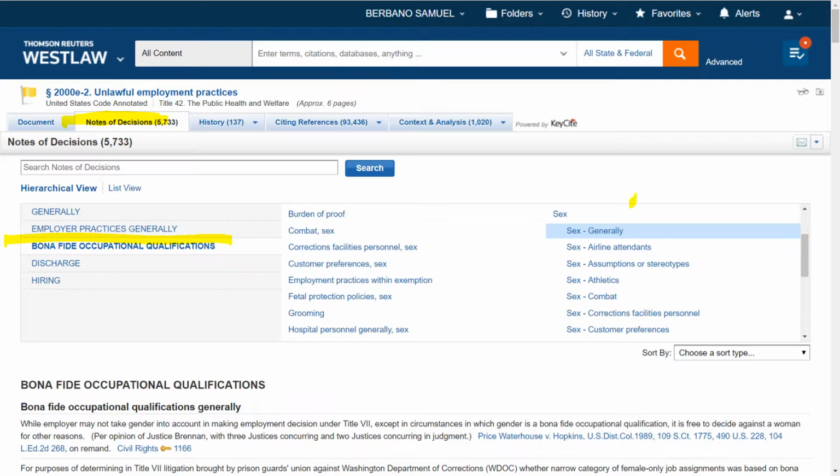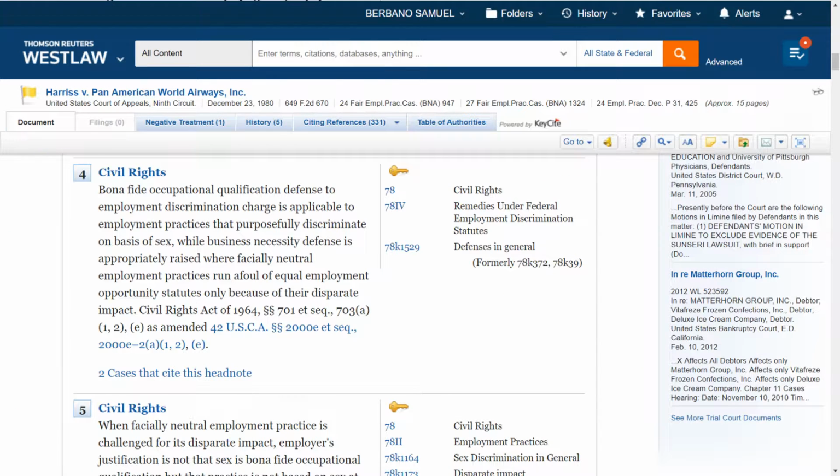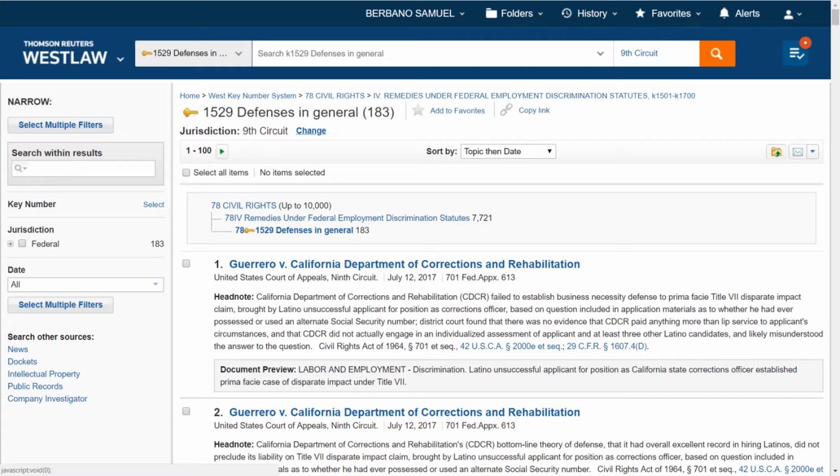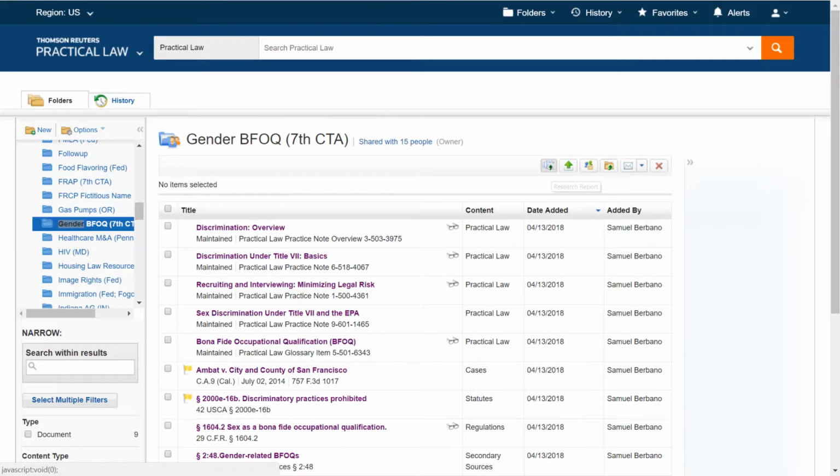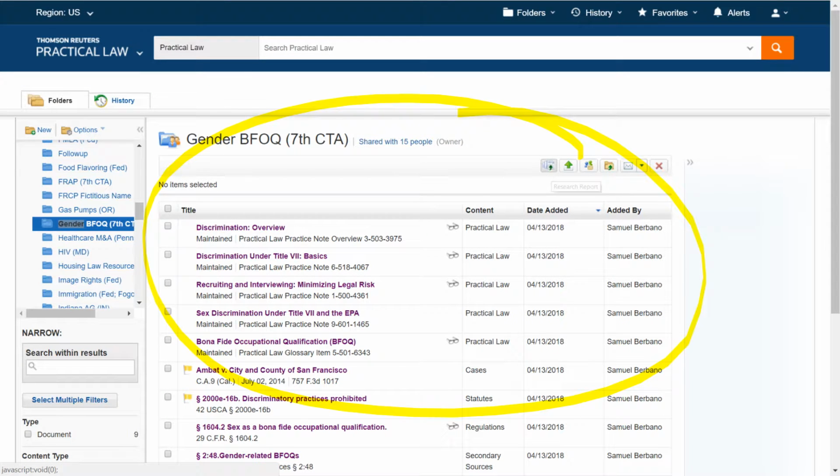If you're in there, then again, you see how is a taxi driver different than an airline attendant, different than athletics, different than combat. We will tell you, and once you're there, use those West key numbers like this defenses in general thing to see all the authorities from all the jurisdictions. By the way, you save stuff to folders, and remember that research report, you'll pull it up later.